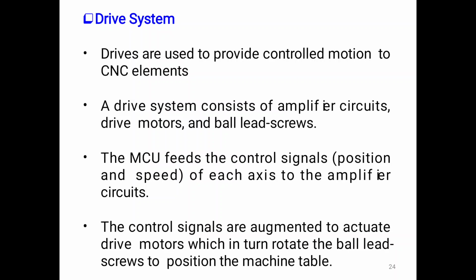The machine control unit feeds the control signals, like position and speed of each axis, to the amplifier circuits. The control signals are arranged to actuate drive motors, which in turn rotate the ball lead screw to position the machine table.